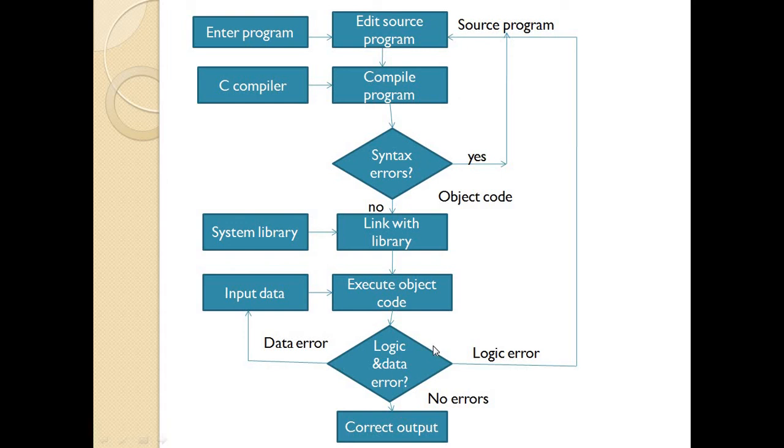And if any logic is incorrect, then it gives the error and goes back to the text editor, we edit the source program again, and it processes the same steps: compile the program, check syntax, link with library, execute object code, then check logic and data errors, and then correct output. So this is the basic structure, basic diagram, to execute a C program.